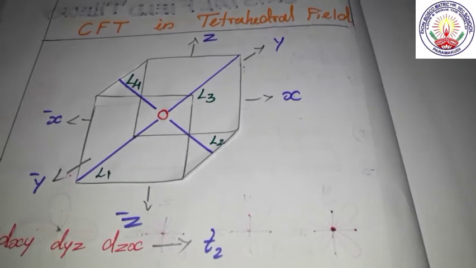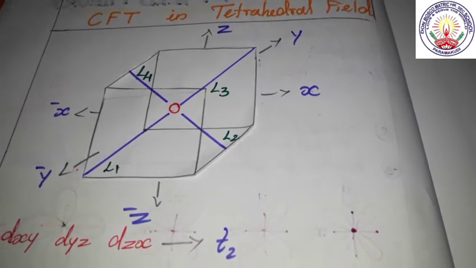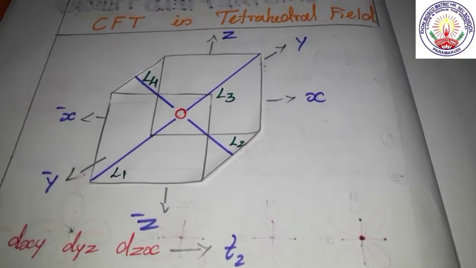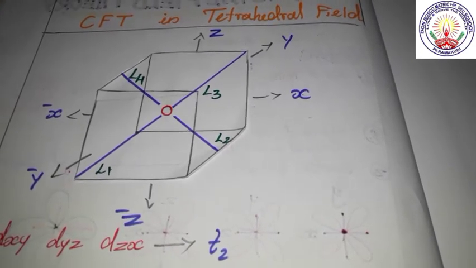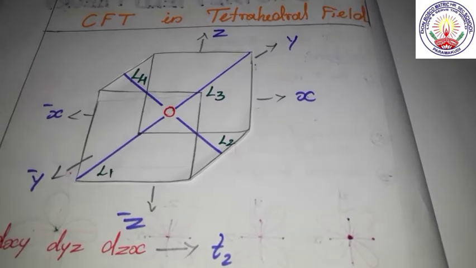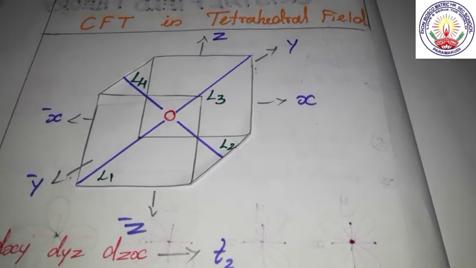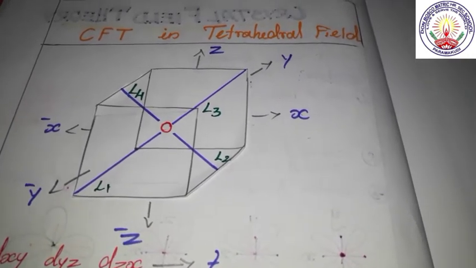In the cube, the ligands approach along alternate leading diagonals, and we call them ligand 1, ligand 2, 3, 4. Those which are between axes will experience a strong repulsion.